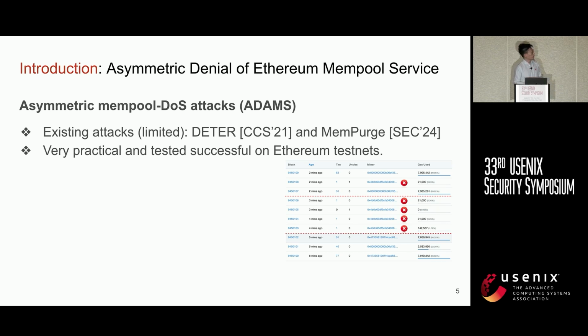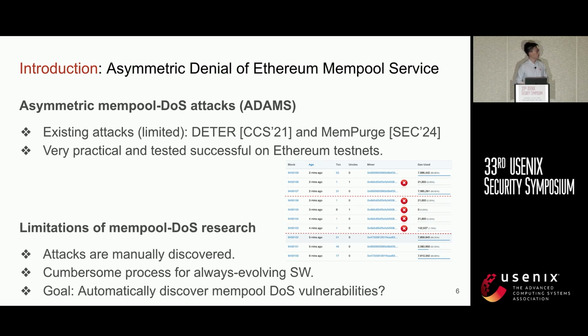In current research work, the only known ADoS attacks are DETER, which was published in CCS 21, and MemPurge, which is also presented here at Security 2024. These attacks are very practical and were tested successfully on the Ethereum testnet, as shown in this Etherscan screenshot.